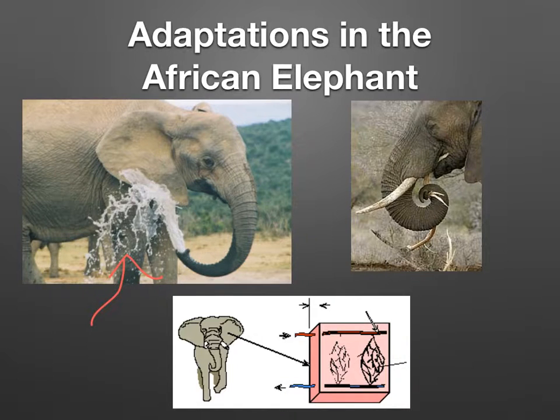The elephant trunk is also used to throw mud and dirt on their backs for protection from the sun and insects. There are numerous reasons why the elephant's trunk enhances its chances of survival in the savanna. Have you ever wondered why elephants have such large ears? The adaptation is also essential for survival.